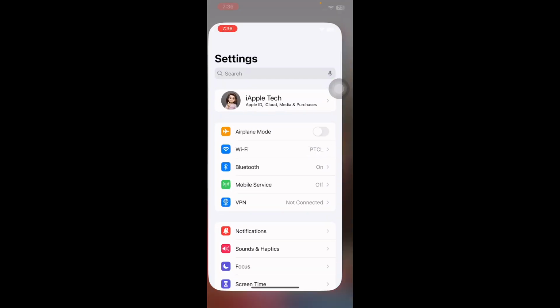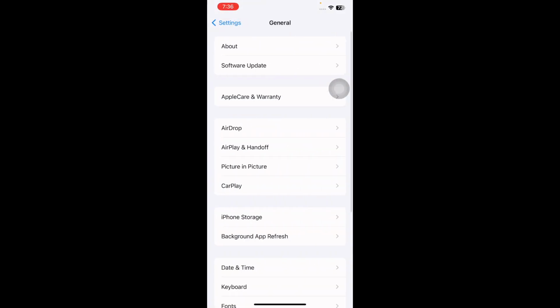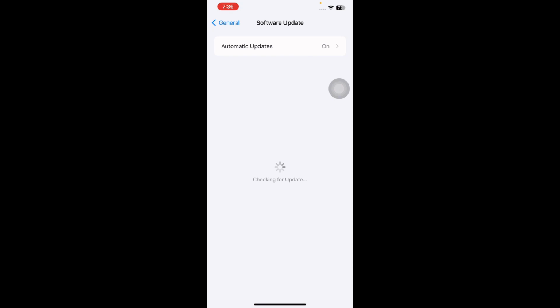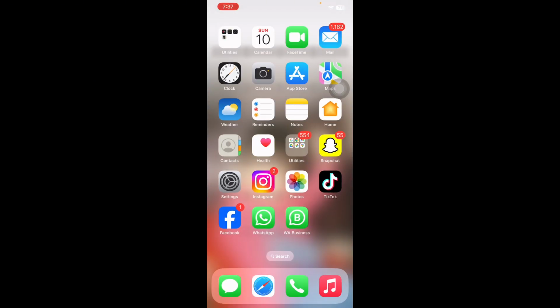And the next step is check for iOS updates. For this, go to Settings, scroll down, tap on General. Next, tap on Software Update. Wait until the page is loading. See if there is any update available, then tap on Update Now and update to the latest version of iOS, and you are done.